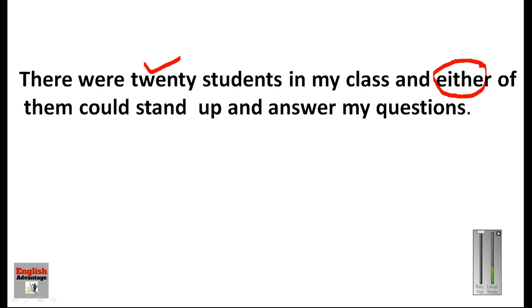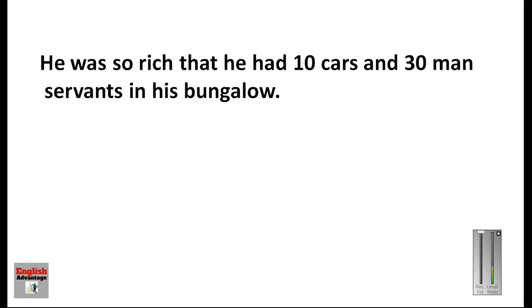Okay, now let us see the next sentence. He was so rich that he had 10 cars and 30 men servants in his bungalow. What is the error in this sentence? 30 men servants. When we make the plural of man servant, it should be men servant. This is a very common sentence. This is man servant. This way this sentence can be corrected. Man servant, because this is plural.